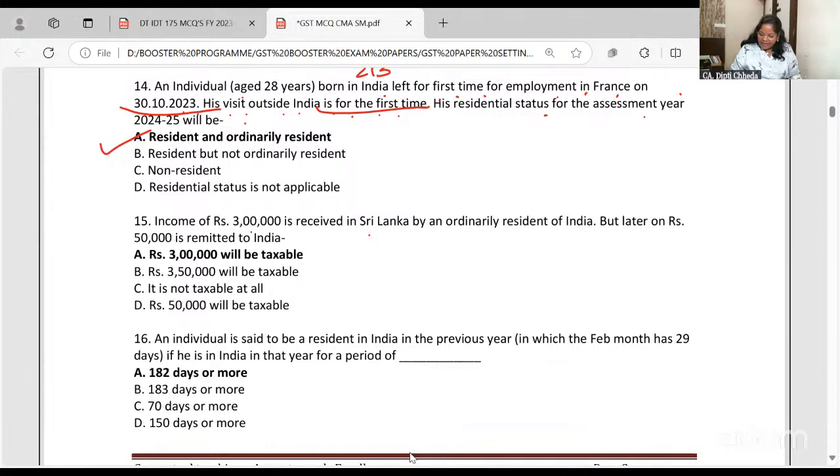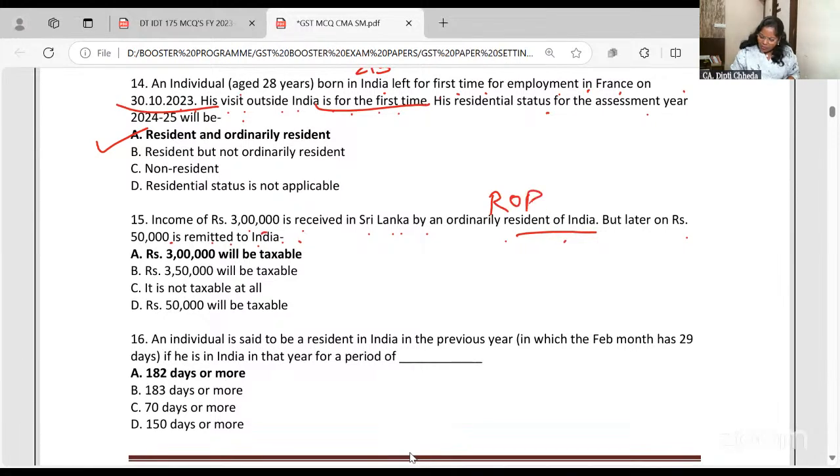Income of 3 lakh is received in Sri Lanka by an ordinary resident of India, but later on 50,000 is remitted to India. So 3 lakh is received in Sri Lanka, but he is a resident and ordinary. Even though it is received in Sri Lanka, world income is taxable, so the whole 3 lakh. Later on, remittance is never an income. I hope it is clear to all of you.